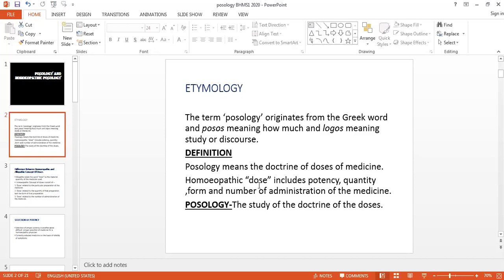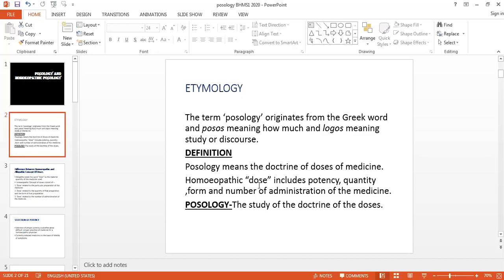It may be given once, or in a fractional form, a small amount 2 to 3 times a day, or a single dose only. Within that stipulated period, we have to complete the medicine. So that may be the dose.